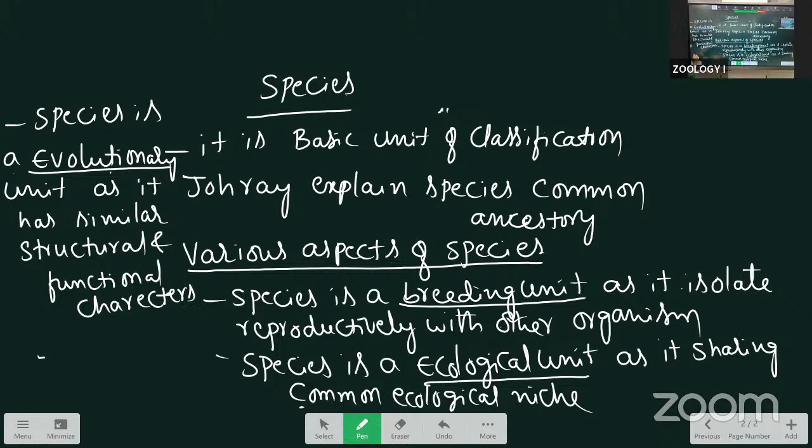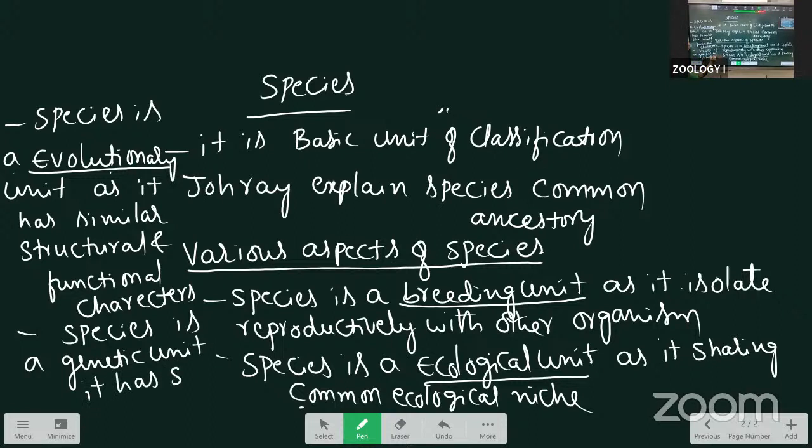Next, the last one is the genetic unit. Species is a genetic unit as it has similar karyotype. Similar means chromosome number is the same in all the organisms. Similar karyotype animals are grouping, that we call as a genetic unit. Like this, various aspects we discuss about the 4 units.